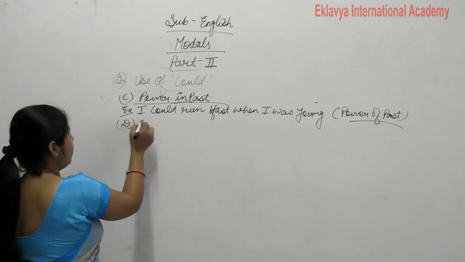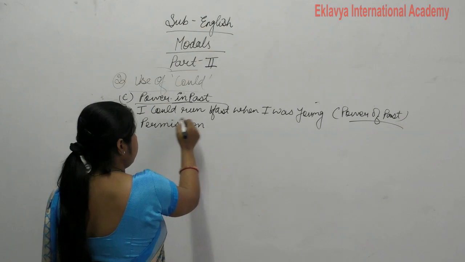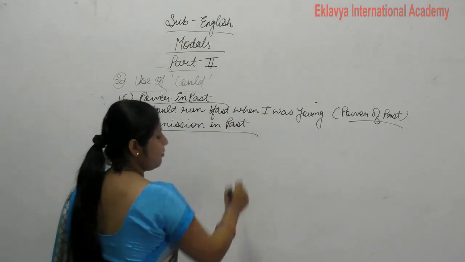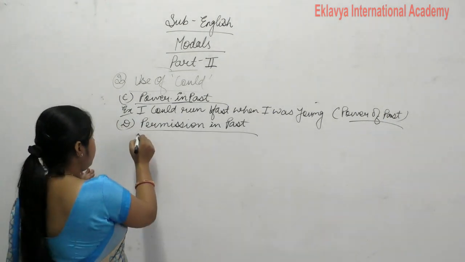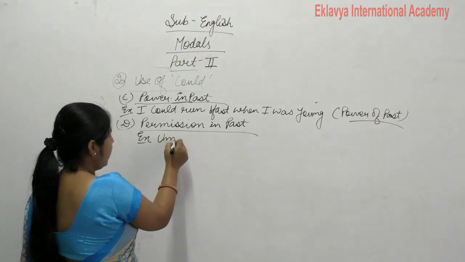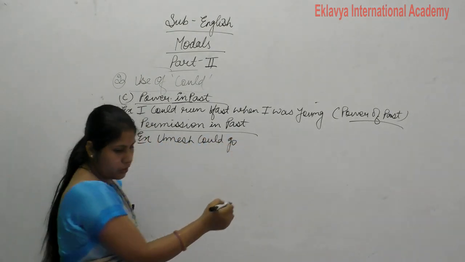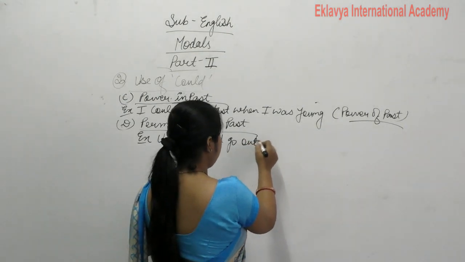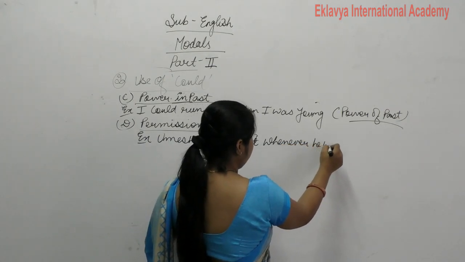Next is permission in past. How do we use permission in past? Example, write down: Umesh could go out whenever he wanted.